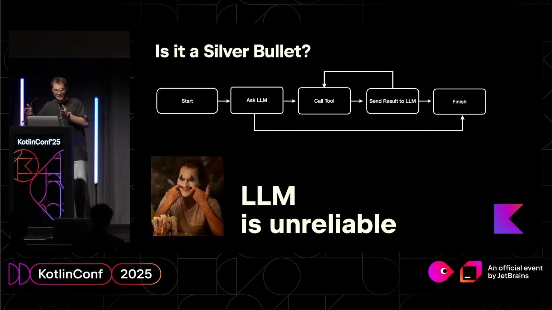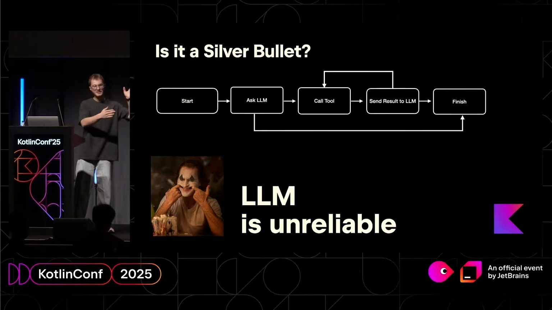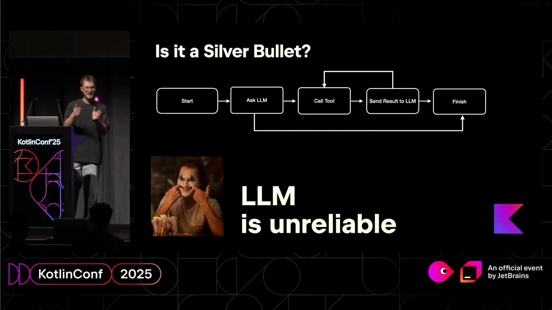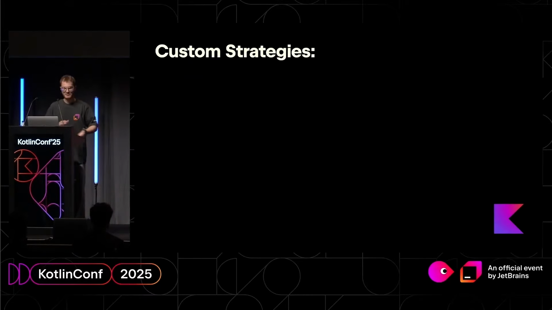Now let's think of another example. You build a thin corridor, and you just tell the LLM, just run forward and you will find the target. I think that in this case, it will not have enough variety. It will just run forward and solve the problem. And that's actually where the development is needed. That brings us to the idea of making custom strategies, building thin corridors for the LLM to be predictable.